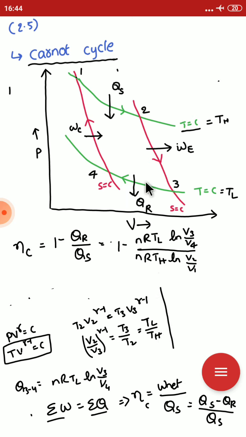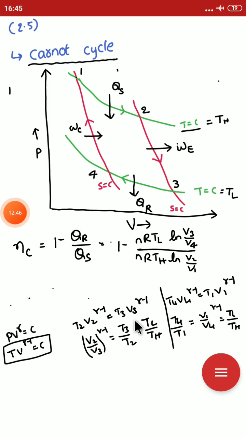Similarly, writing for 4 to 1, that is also a reversible adiabatic process. So T4 V4^(gamma-1) equals T1 V1^(gamma-1), and T4 by T1 is equal to (V1 by V4)^(gamma-1). T4 is the lower temperature T_L, and T1 is the higher temperature T_H.